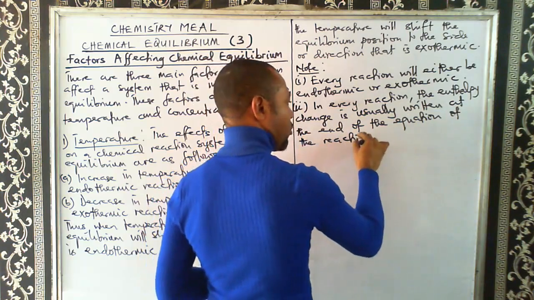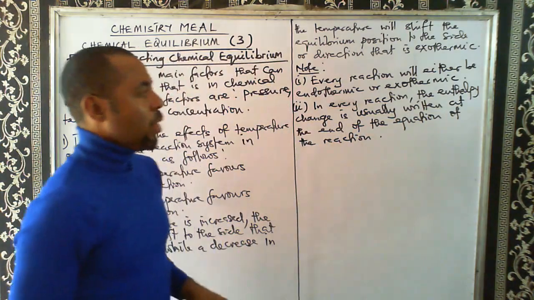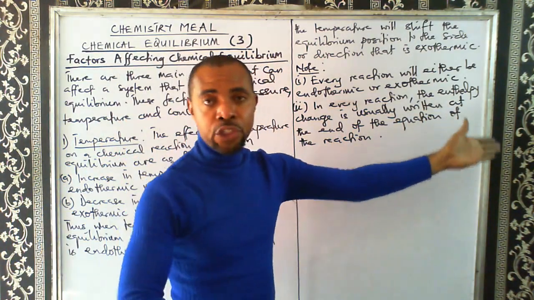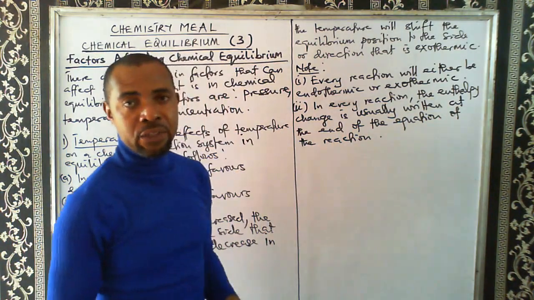So when we have a reaction, we usually write the enthalpy change of that reaction at the end of the equation.